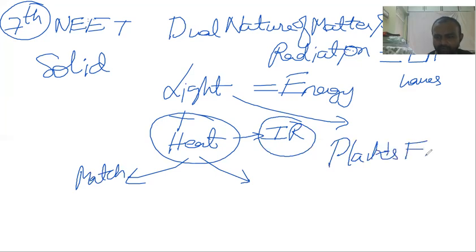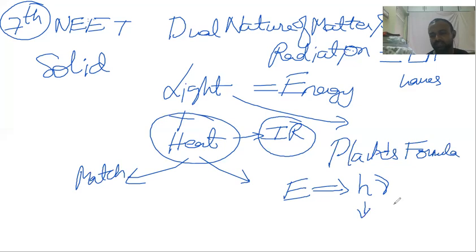Oh, I know Planck's constant, 1.63 into 10 power minus 30 something, right? Planck's formula, already in chemistry you learned this. When I write it, you will say, oh sir, I know this. The formula is E is equal to, I think you guessed it now, h nu. Have you seen this in chemistry? Yes, you have seen this. h is called the Planck's constant.